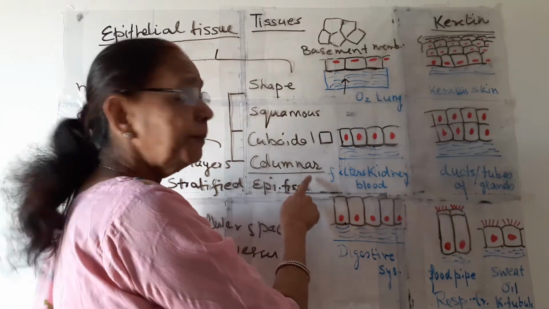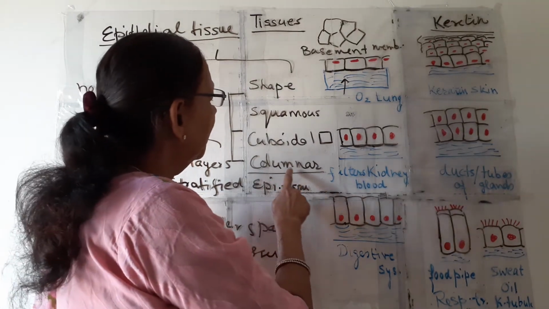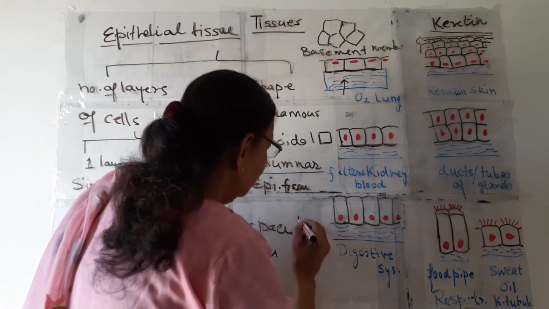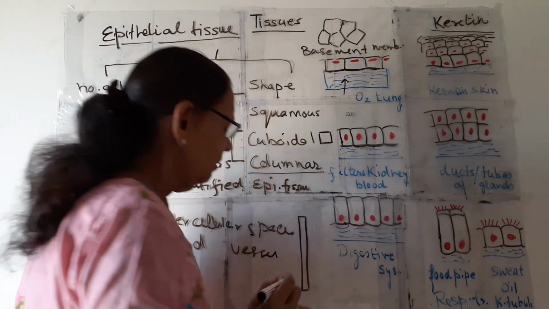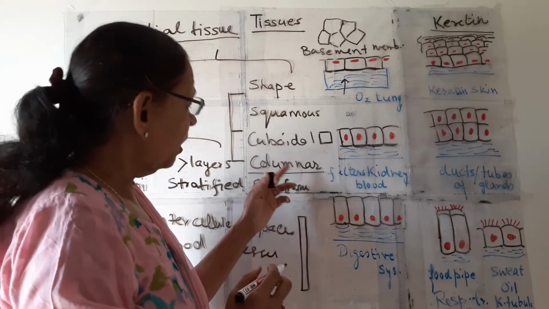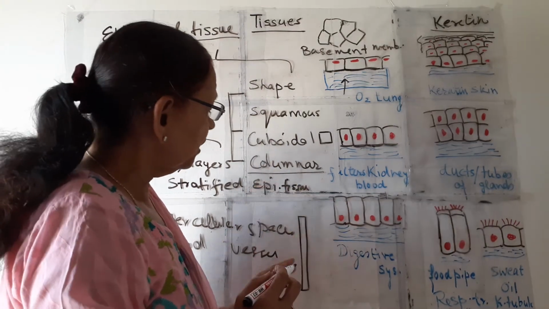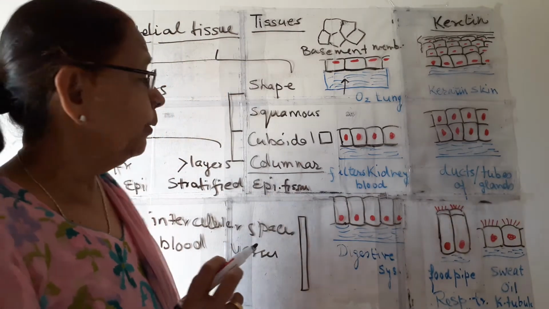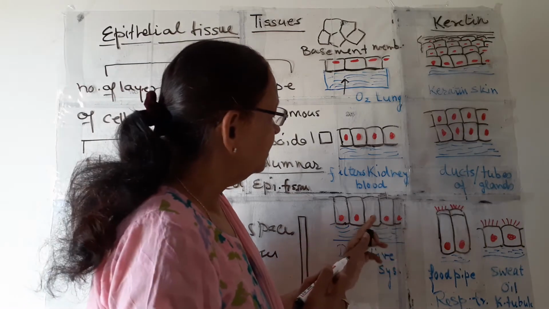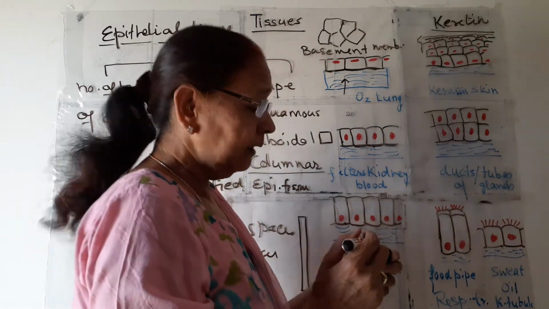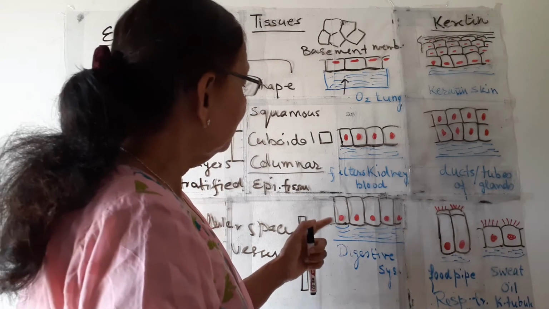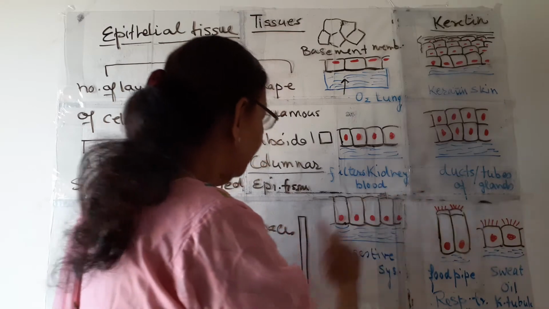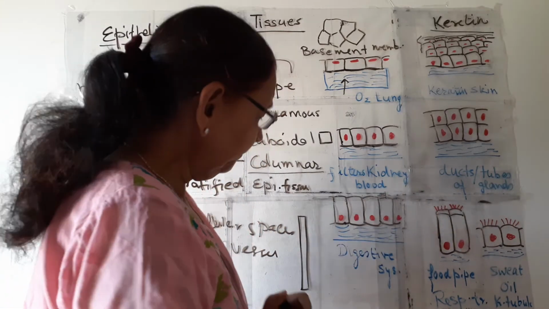Now the third type, depending upon the shape, is columnar. Column means pillar. You almost be knowing pillars. So their shape is like a column or pillar. So the name is columnar. So these are this and this. They are the type of columnar epithelial tissue. The shape is rectangular or elongated like a pillar or the column.